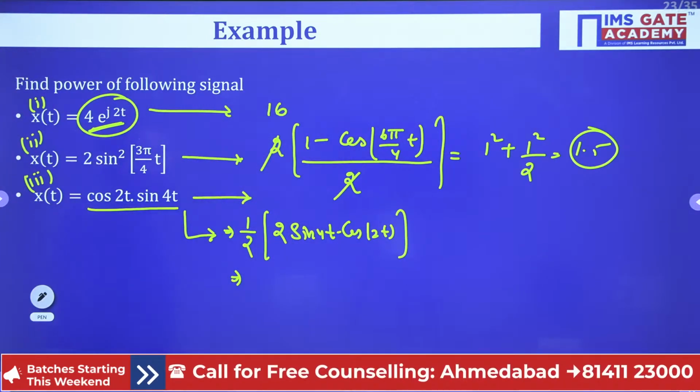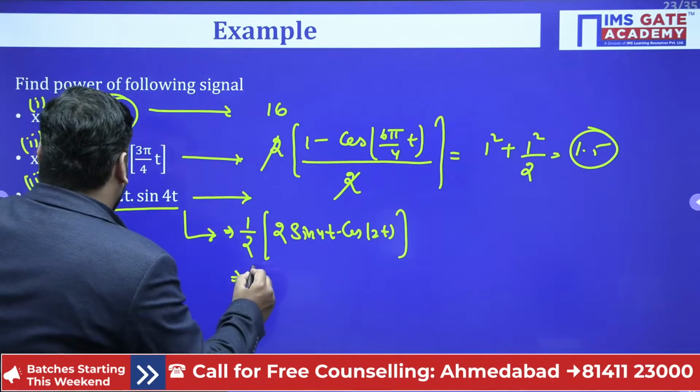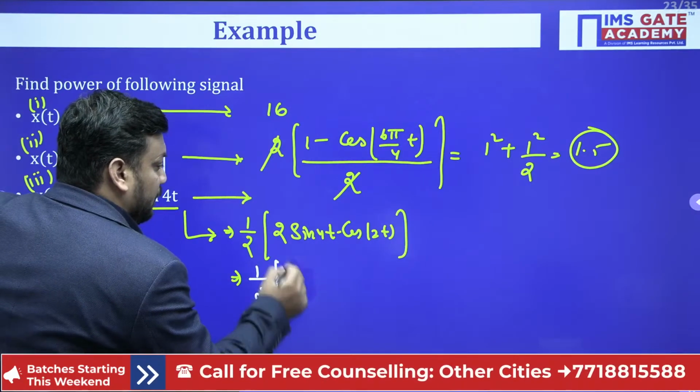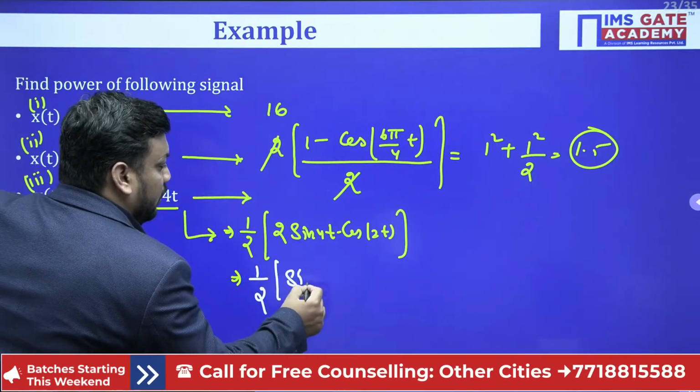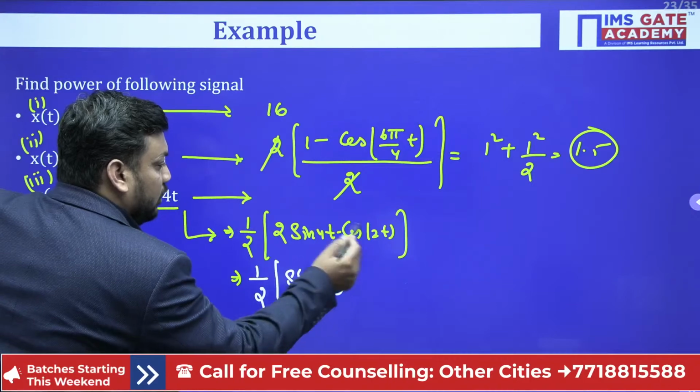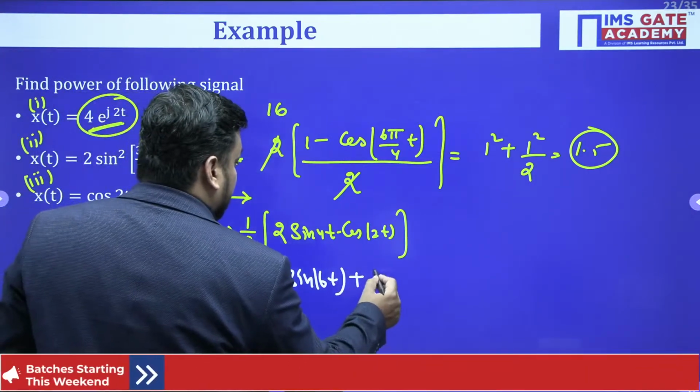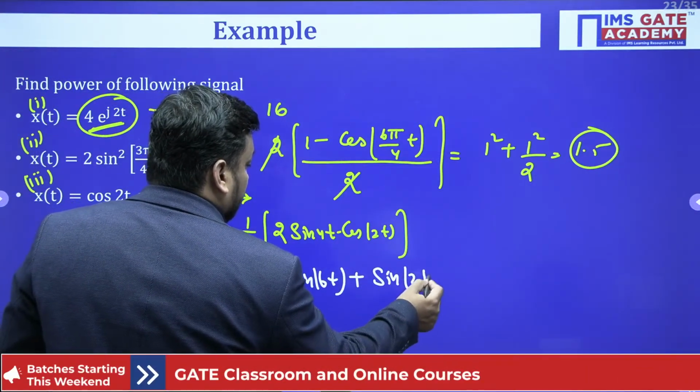What is 2 sin a cos b? Sin(a plus b) plus sin(a minus b). So here the half is outside, sir. Sin(a plus b), sin(a minus b) means this becomes sin of 6t plus sin(a minus b), which is sin of 2t.